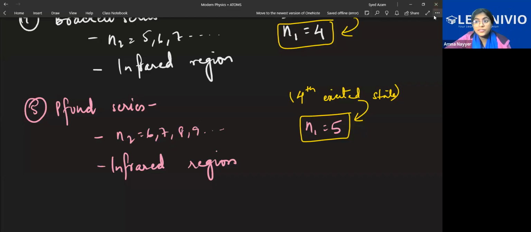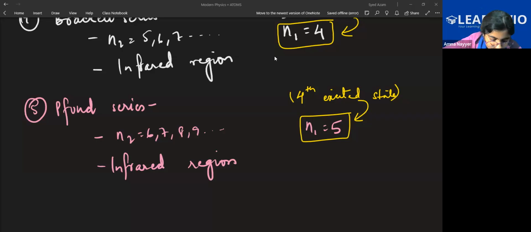But what is that energy which is required to completely remove an electron from an atom? In chemistry, you have done that energy. Can anyone tell? Energy required to completely remove an electron from an atom. Threshold energy?